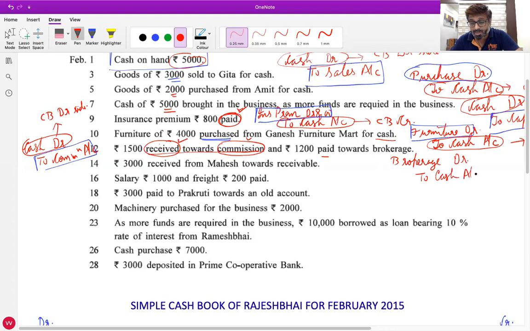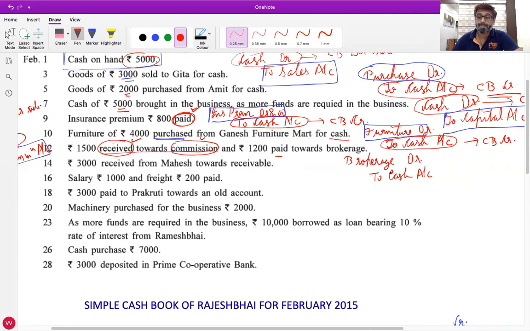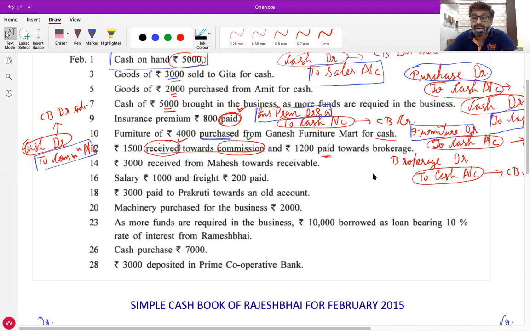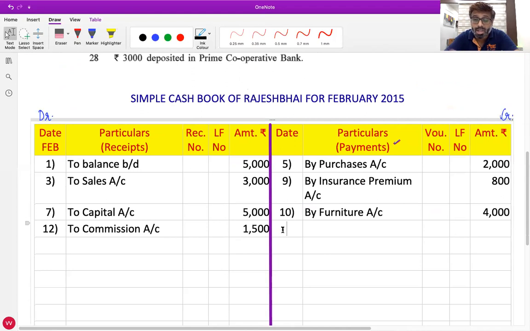Now where will it be recorded in the cash book? On the payment side. Why? Sir, because the word paid is given. Paid word is given, that is the direct method, but from the journal entry, can you tell me why the payment side? Sir, because cash goes out. Sarjita, in the journal entry, is cash account debited or credited? Credit. So we'll write in the cash book on the credit side. Cash is credited in the journal entry, so we will write in the cash book on the credit side. That's the logic from the journal entry.